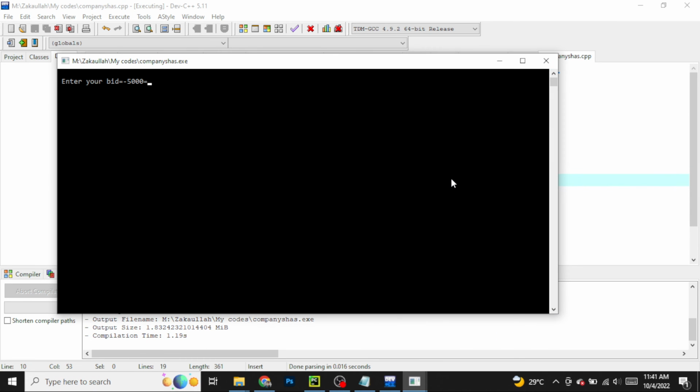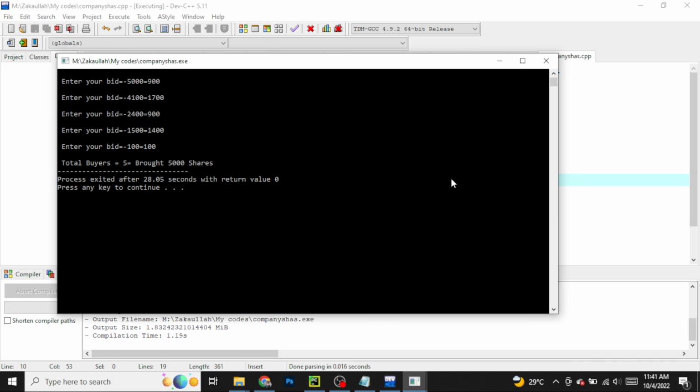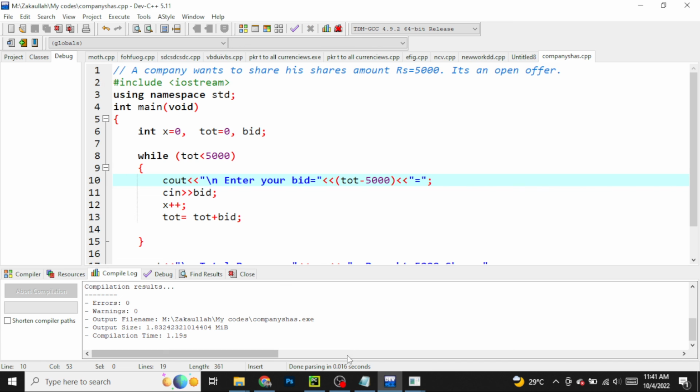So it is asking me about the bid equals to minus 5000. If I'm writing here 900, then my 4100 is remaining. Now if I'm putting 1700, then my 2400 is remaining. If I'm putting 900 again, then my 1500 is remaining. If I'm putting 1400, then my 100 is remaining. If I'm putting 100, then all done. And then this program will tell you the total buyers is 5 and they bought 5000 shares. So this is the program, and this is all about it. Thank you so much for watching.